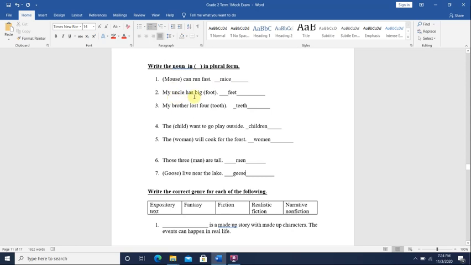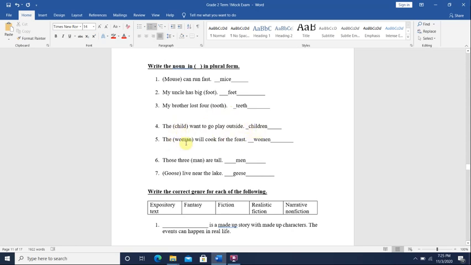Okay, my uncle has big foot. A foot is singular noun, but feet is the plural noun. Okay, my brother lost 4 teeth. Tooth is singular form, teeth is plural. Okay, plural means more than one. The child wants to go play outside. Child is singular. To make it more than one or plural, we change it into children.